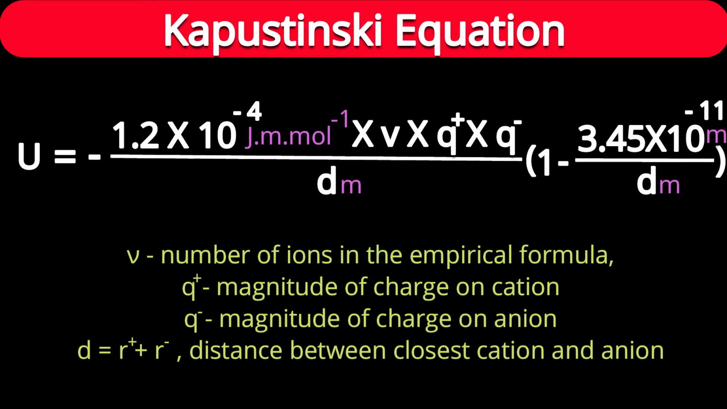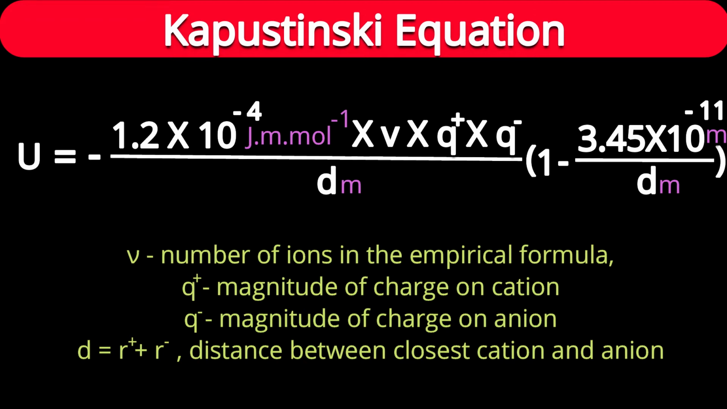So the number of total ions in the formula is small v, into Q plus. It is the magnitude of charge on the cation, and Q minus is the magnitude of charge on the anion, divided by D in meter. That D is the distance between cation and anion, the closest distance between cation and anion. How can I find that? Just a mere summation of radius of cation plus radius of anion. Briefly, I am representing it as D for distance and it is in meter.